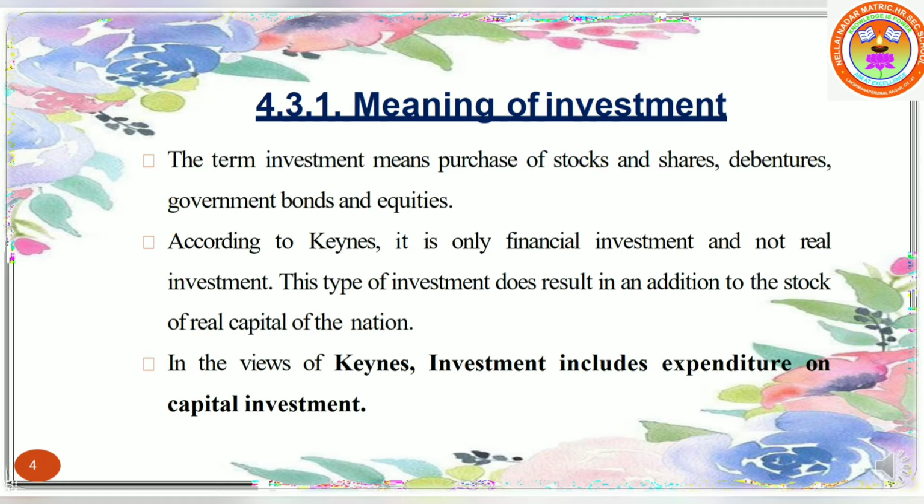Thus, investment demand function is the relationship between investment demand and rate of interest. It needs to be noted that equilibrium level of investment demand for an economy is when MEC, that means marginal efficiency of capital, is equal to rate of interest in the economy.